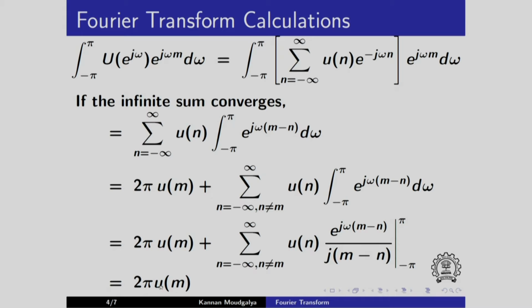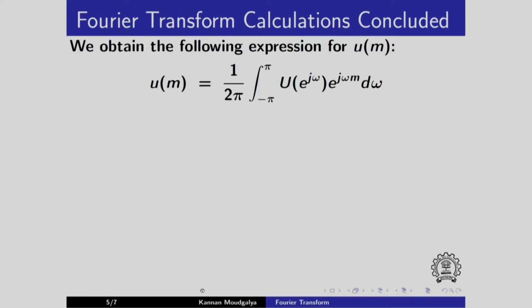So I have the expression for u of m from this equation. If I divide both sides by 2 pi, then 1 by 2 pi times the integral of U of exponential j omega into exponential j omega m will give rise to u of m. So let me start with that in the next slide.